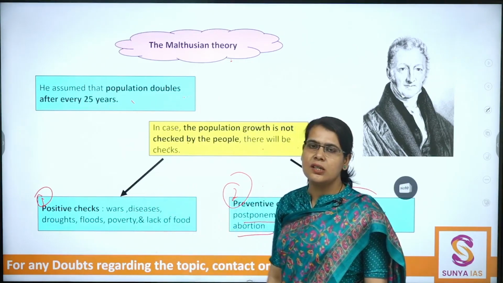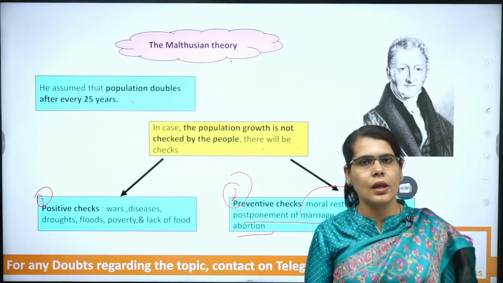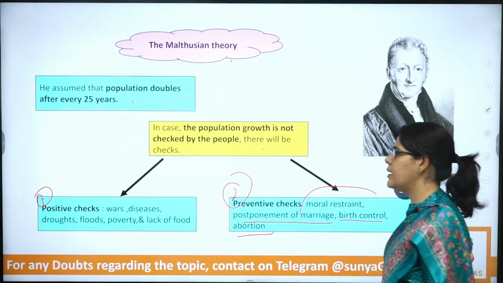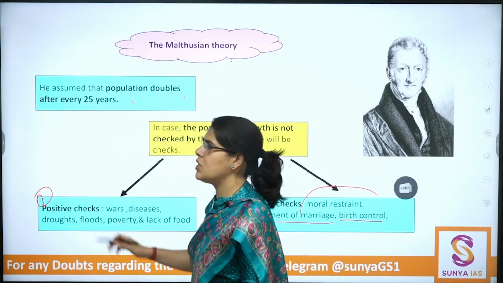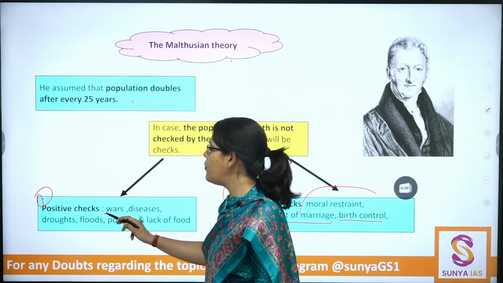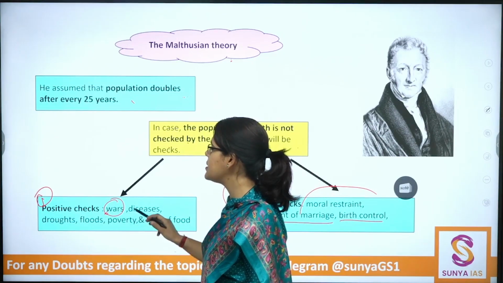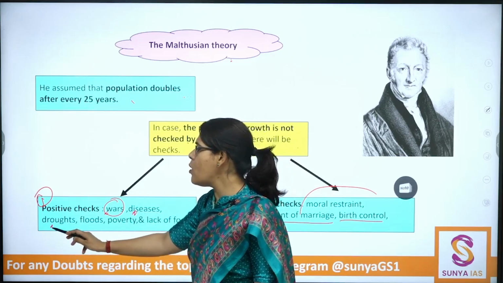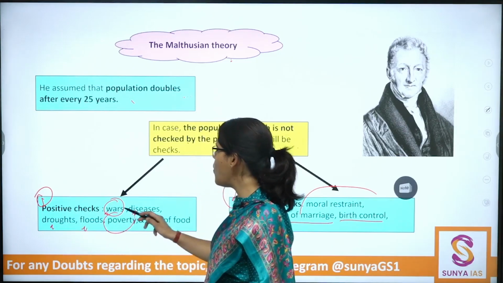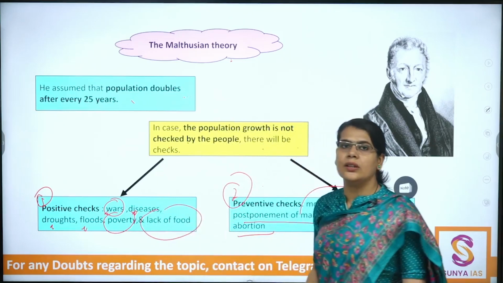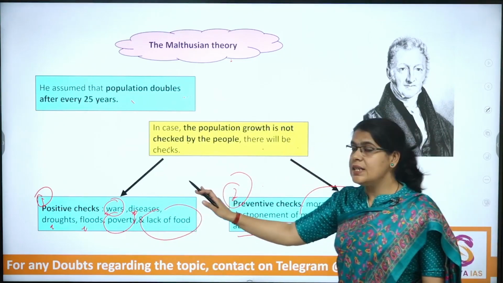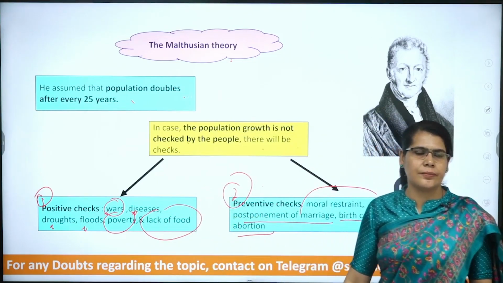Then the positive checks. That is the external checks in the form of wars, conflicts, diseases, droughts, floods, poverty, lack of food, etc. These are the positive checks.